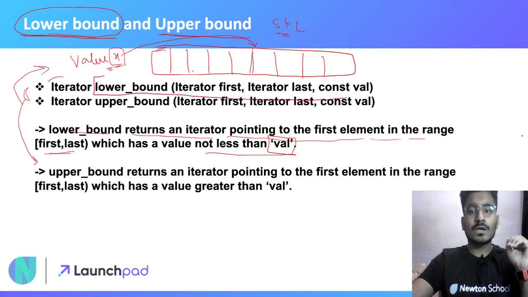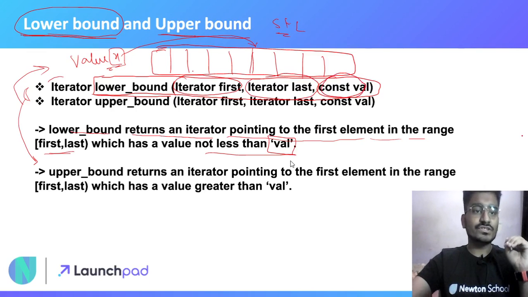Here this is the syntax of lower bound, that is, in small letters lower_bound, and under brackets you will simply write the iterator first, or you can say the start address, then the ending address, and then the constant value which you need to search as lower bound.